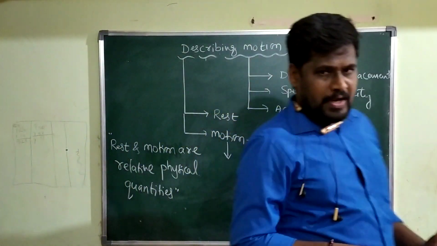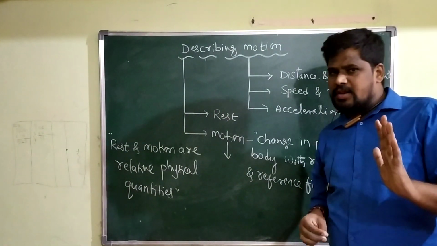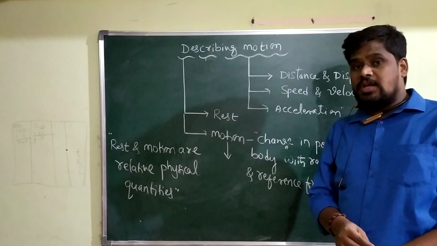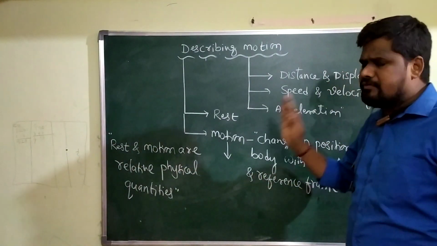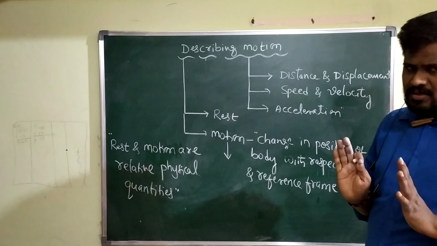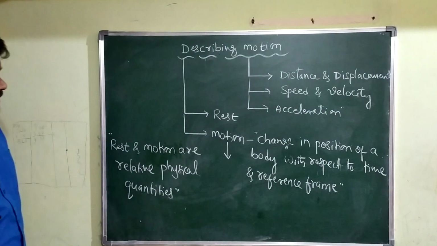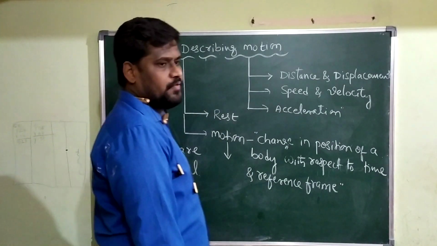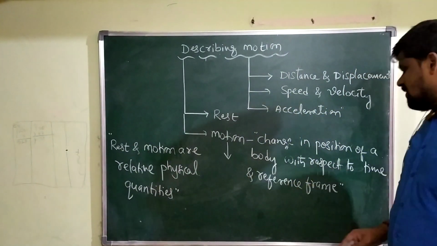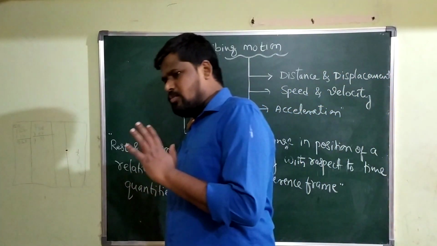A reference frame. Therefore, whenever you are defining the motion, you have to select the reference frame. Then only the motion will get the perfect definition. Otherwise, the definition of the motion is meaningless. Now, what is the correct definition of motion? You tell me. It is the change in position of a body with respect to time and with respect to some reference frame. That change in position of a body, we will call it motion.